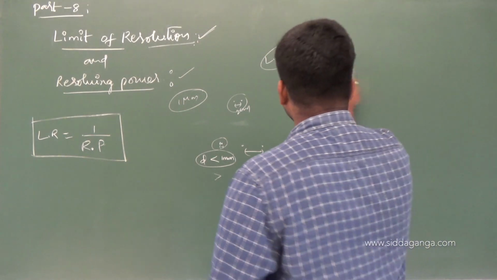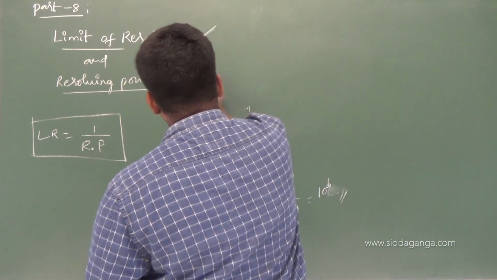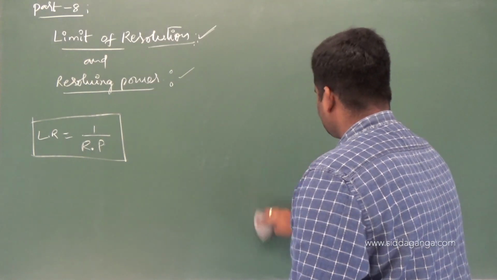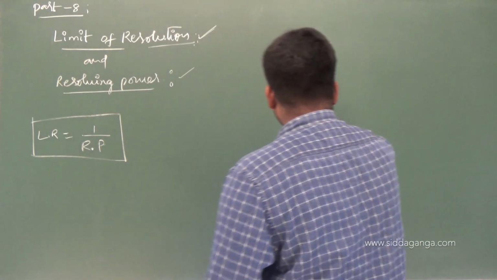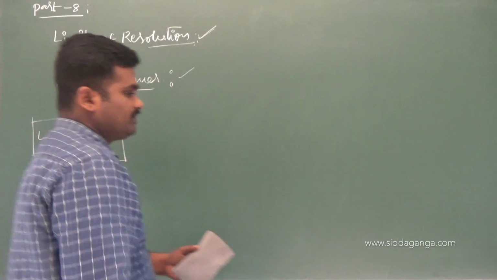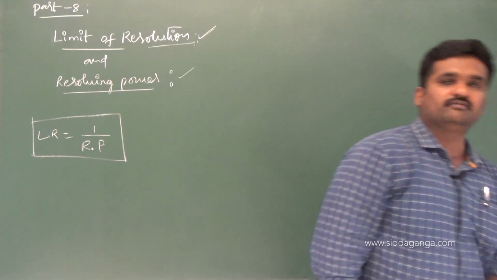Limit of resolution is inversely proportional to the resolving power. The more the limit of resolution, the lesser will be the resolving power, or vice versa you can say. So that is a small relation you have to remember between limit of resolution and resolving power.